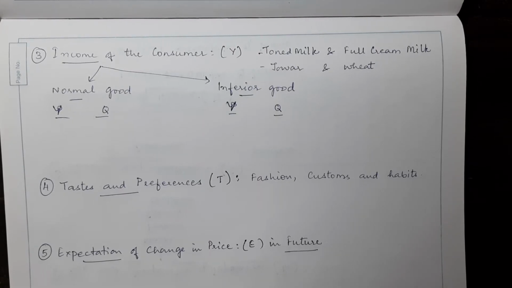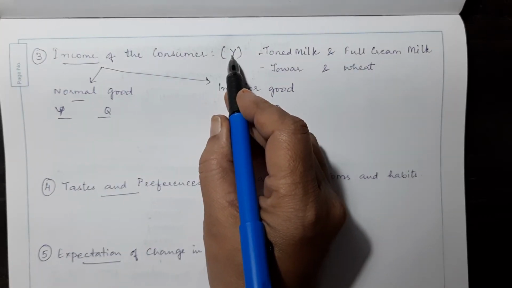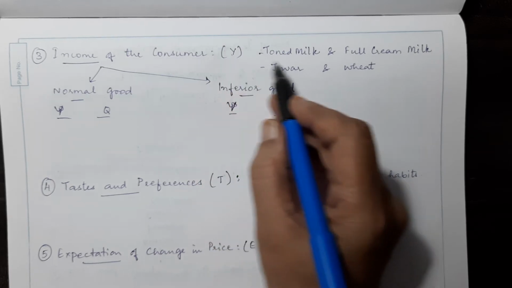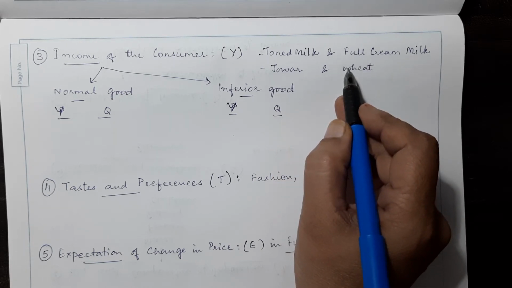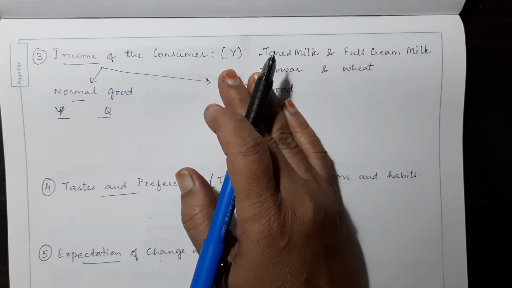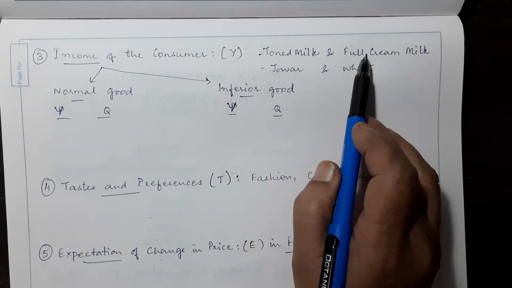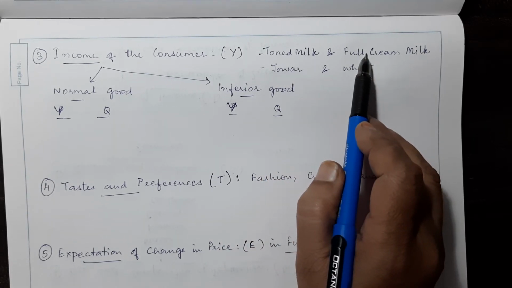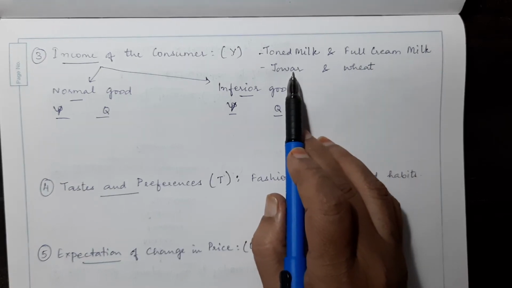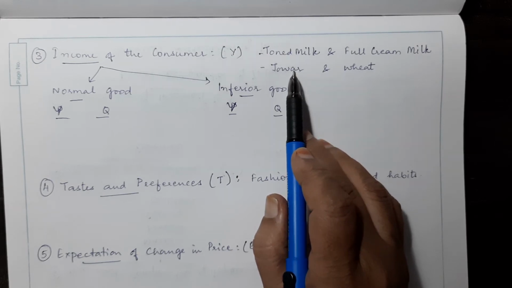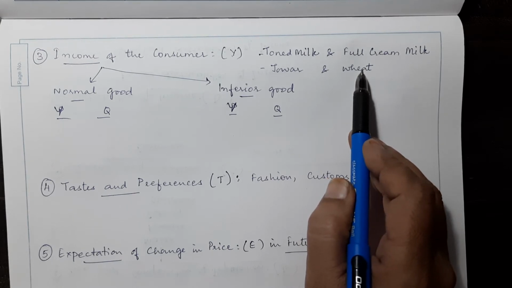Let's now discuss the third determinant, income of the consumer, denoted by the letter Y. Here we can give examples of toned milk and full cream milk, and jawar and wheat. When the income of the consumer increases, he goes for a better good. He will shift from toned milk to full cream milk. Similarly, if the consumer is consuming jawar and his income increases, then he goes from jawar to wheat. So he will be able to buy a better good when his income rises.